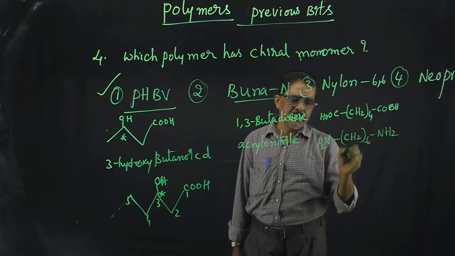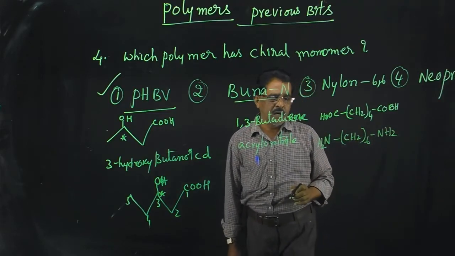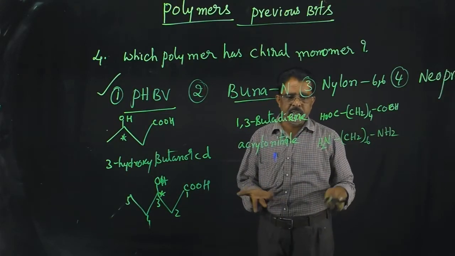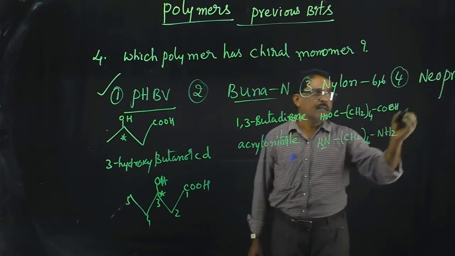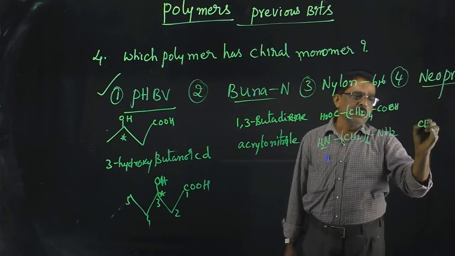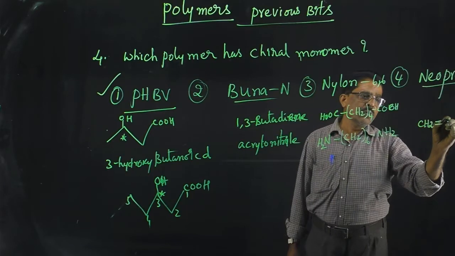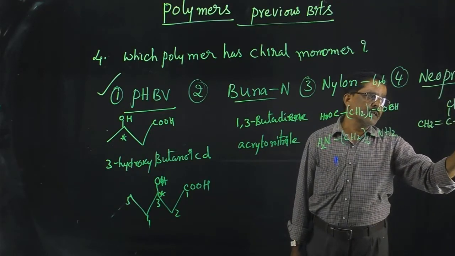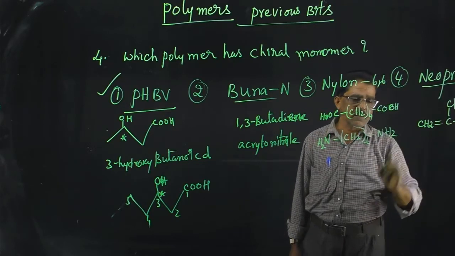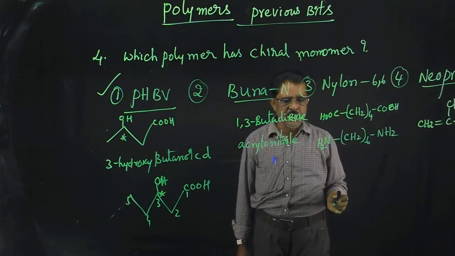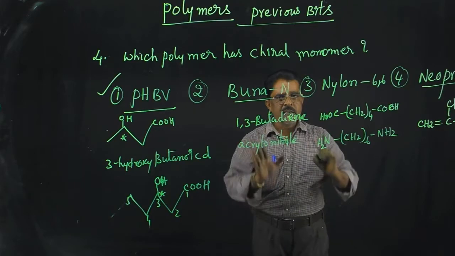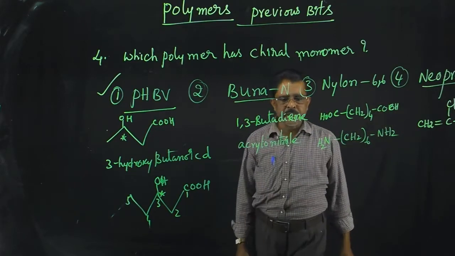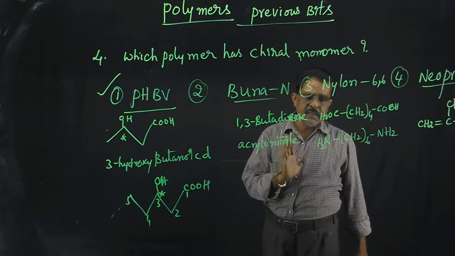Both do not have a chiral carbon, so neither is a chiral monomer. Neoprene is 2 chloro 1,3 butadiene. Here also there is no chiral carbon. Therefore, these 3 options are wrong because they do not have chiral carbon.